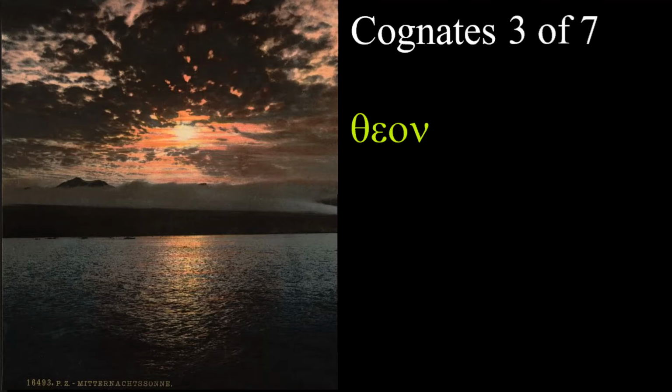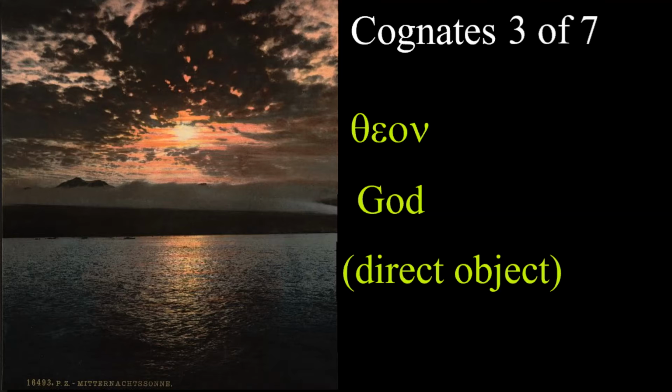The next word that we will look at is theon, and this is a cognate that we have in English. It means God. And in English, we have the word theology from this. Now, theon is a direct object, and we'll talk about the distinction between direct objects and subjects shortly here.